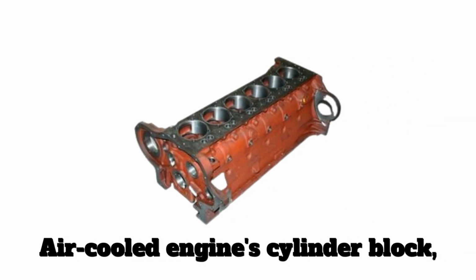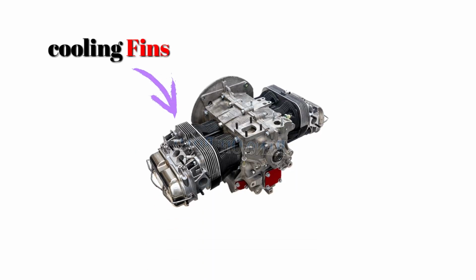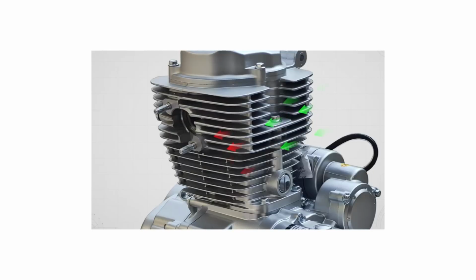Imagine a plain metal sheet. The air will just pass over its top surface, but when we add 10 to 15 fins on it, the same air flows through each fin. This concept is implemented in an engine as well. On an air-cooled engine cylinder block, there are many thin metal plates or ridges. These are called cooling fins. This increases the engine's effective surface area many times. The larger the area, the more air will pass through these fins, and the faster the engine heat can escape. So, this becomes a very simple and inexpensive cooling system.